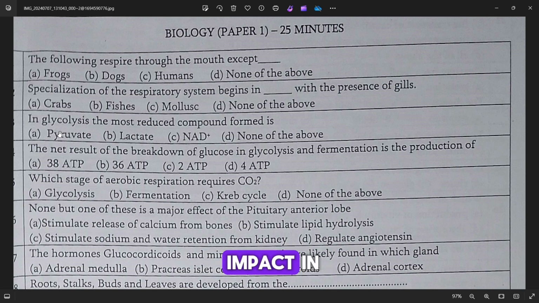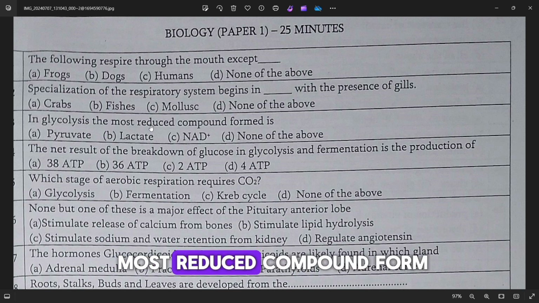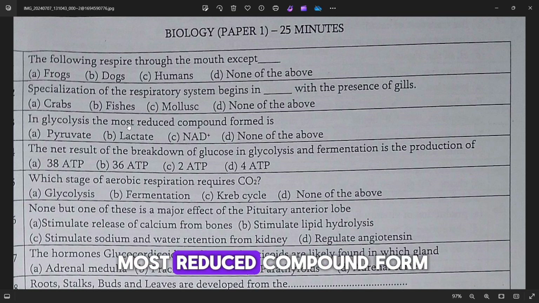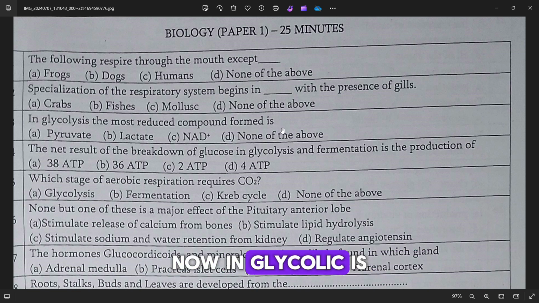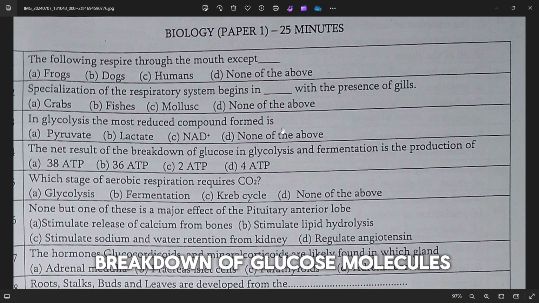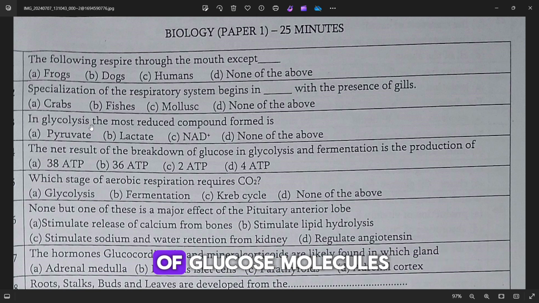The third question: in glycolysis, the most reduced compound formed is dash. Glycolysis is a contraction of two words, glucose lysis. So glycolysis is the breakdown of glucose molecules.